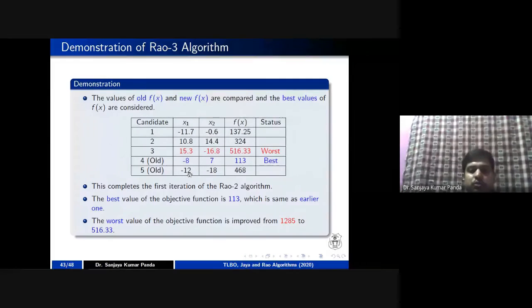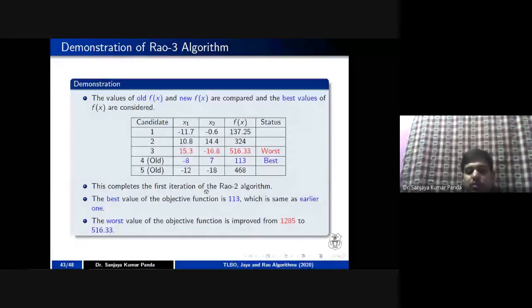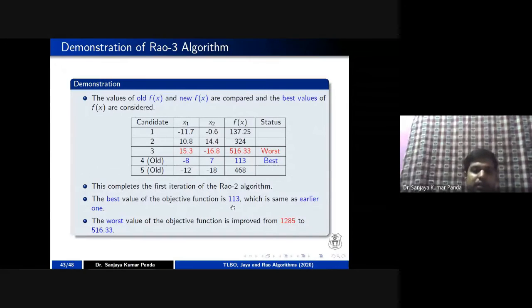So you can also see in the Rao 3 algorithm, we are not improving the best value in the first iteration. We are retaining the same value. The solution for the best value is not improved. But in the worst value case, it is improved from 1285 to 516.33.